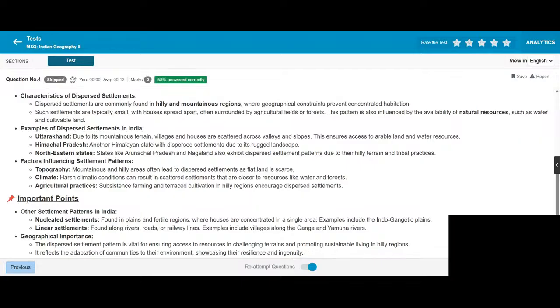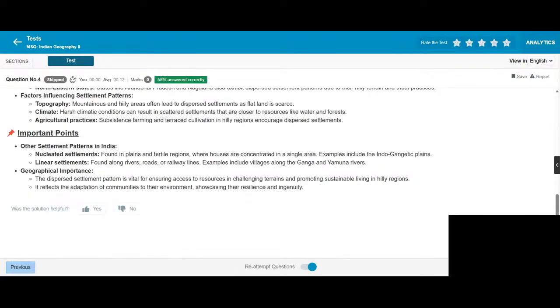Factors influencing settlement pattern: Topography, mountainous and hilly areas often lead to dispersed settlement, as flat land is scarce. Climate, harsh climatic conditions can result in scattered settlements that are closer to resources like water and forest. Agricultural practices, subsistence farming and terrace cultivation in hilly regions encourage dispersed settlements.